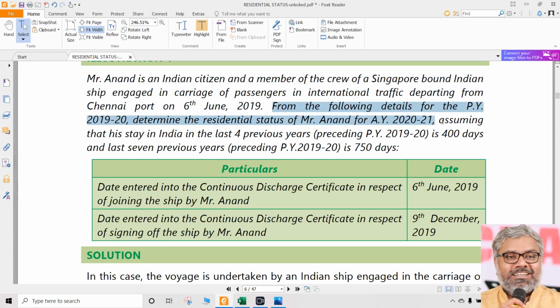However, from the following details for the previous year 2019-20, determine the residence status of Anand for the assessment year 2020-21, assuming that his stay in India for the past 4 years preceding the previous year is 400 days. First of all, does it matter for him? Answer is no. Why? Because he is an Indian citizen and he is a member of crew. He is leaving India during the previous year.